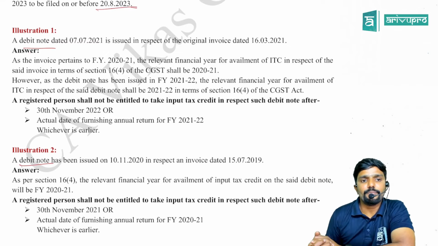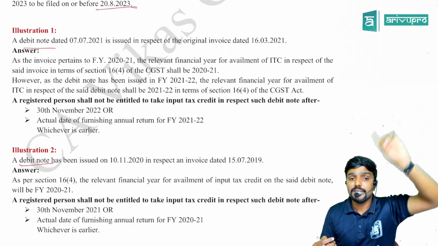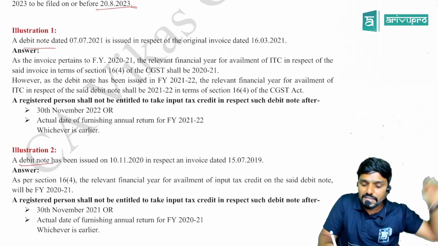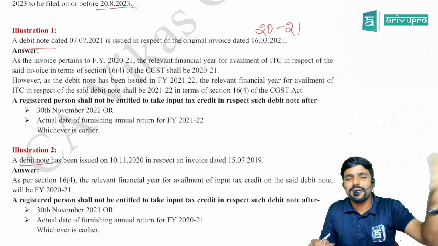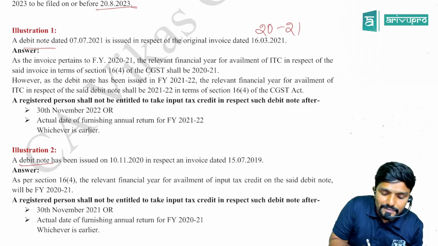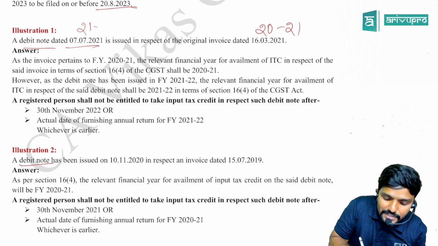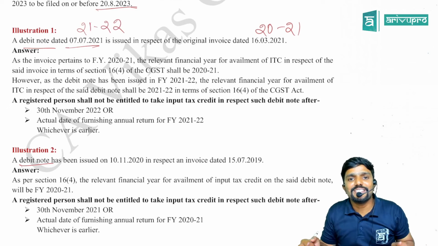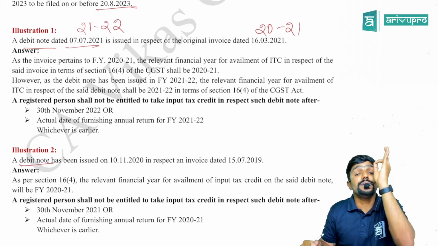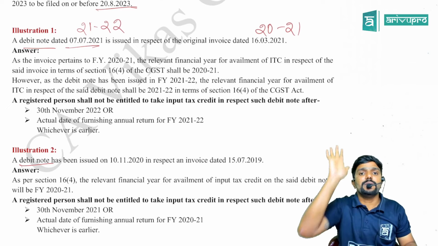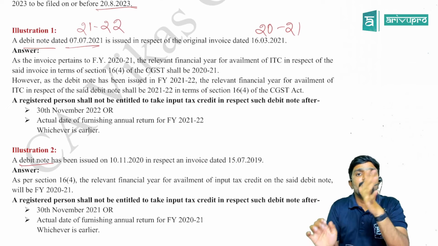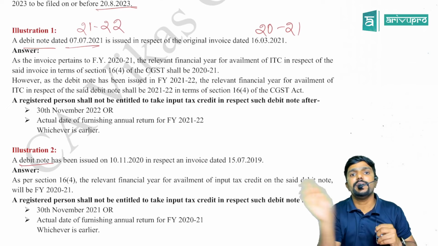A debit note dated 7th July 2021 is issued in respect of original invoice dated 16th March 2021. So the original invoice was issued on 16th March 2021, so the financial year is 2020-21. For that invoice where I had made a mistake, I issued the debit note on 7th July 2021. So that means this is financial year 21-22. Which financial year should I consider when I issued the debit note? 21-22. So if there is any credit with respect to the debit note, what is the deadline for me to claim? We have to count it from financial year 21-22, guys.